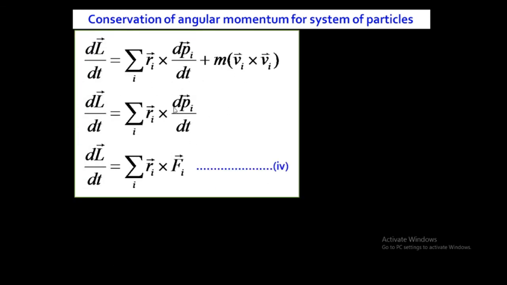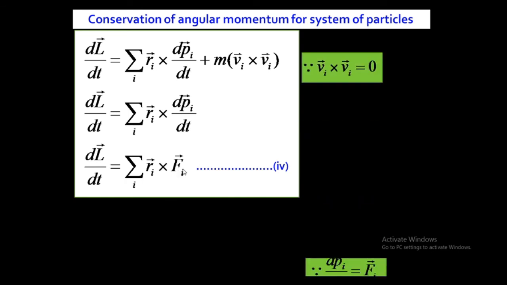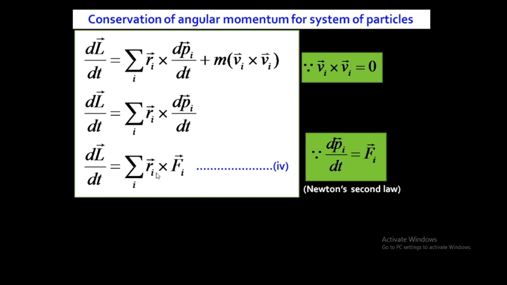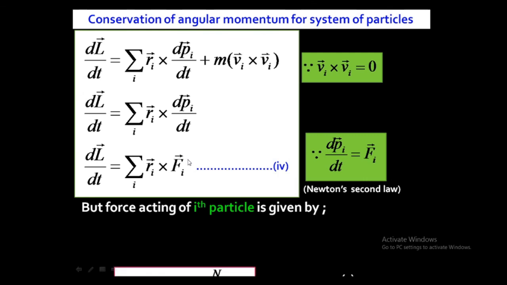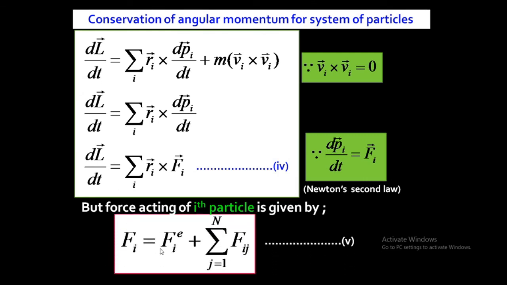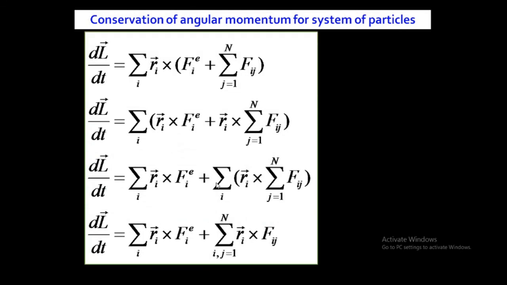But dpi by dt is force according to Newton's second law of motion. So we are left with Ri cross Fi. But Fi means the force acting on the ith particle, which is external force plus internal force. Just by using this value, we will keep this value in equation number 4. Then we'll get Fie plus summation over j, from j equal to 1, of Fij. Then on solving this bracket, Ri cross Fie plus Ri cross this term.